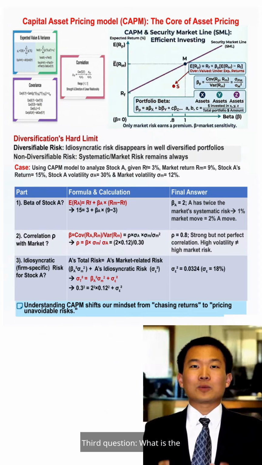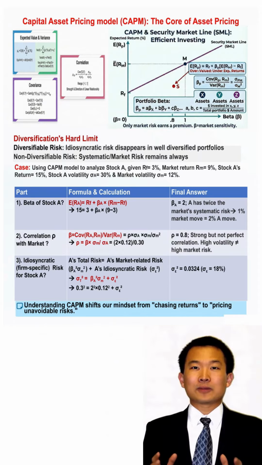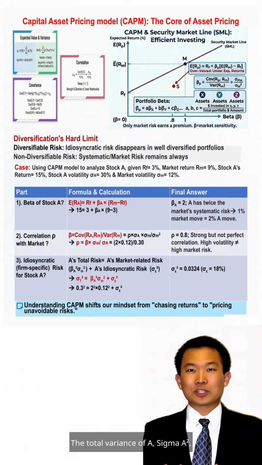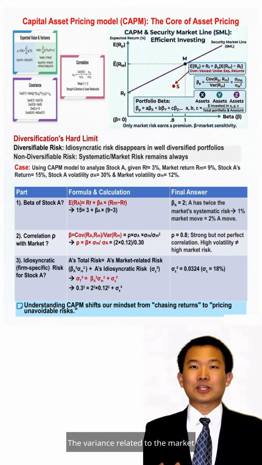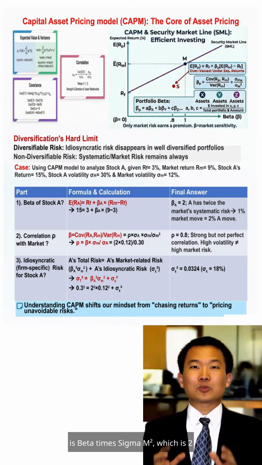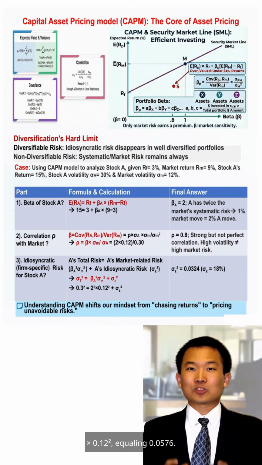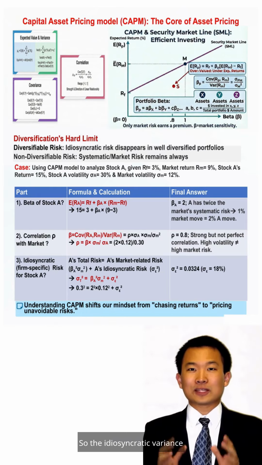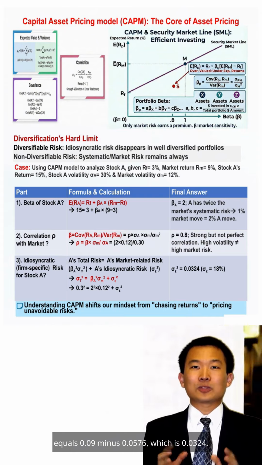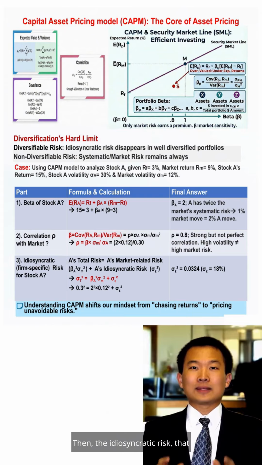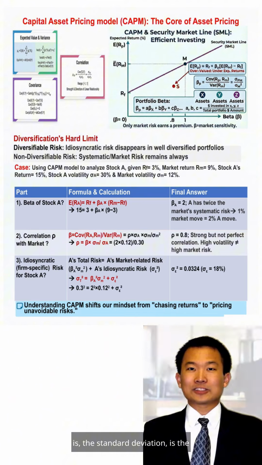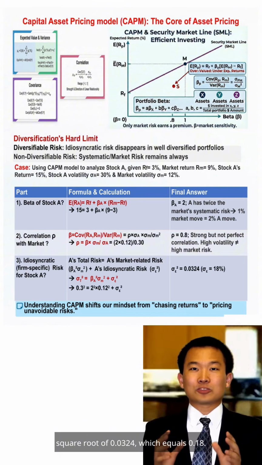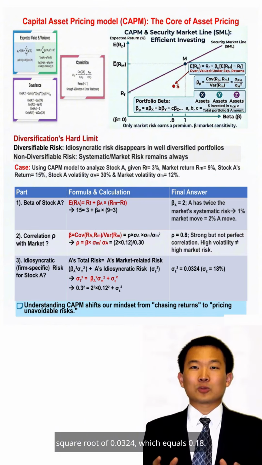Third question, what is the idiosyncratic risk of stock A? The total variance of A, sigma A squared, equals 0.09. The variance related to the market is beta squared times sigma m squared, which is 2 squared times 0.12 squared, equaling 0.0576. So the idiosyncratic variance equals 0.09 minus 0.0576, which is 0.0324. Then the idiosyncratic risk, that is the standard deviation, is the square root of 0.0324, which equals 0.18.